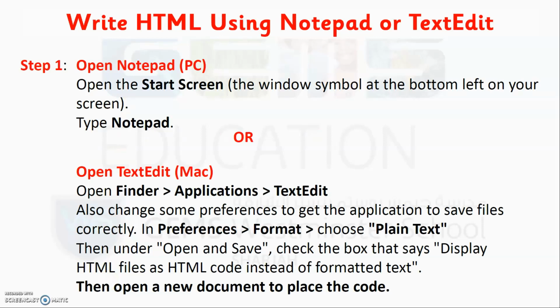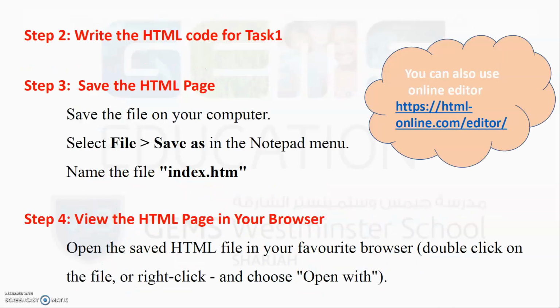I'll just show you by reading, maybe some of you did not understand. So step 1, open Notepad in PC. I'm going to explain for Windows right now. Open the start screen, the window symbol at the bottom left on your screen. Type Notepad. Now write the HTML code for task 1, or the HTML code you want to write. Now you have to save that HTML page as .html.